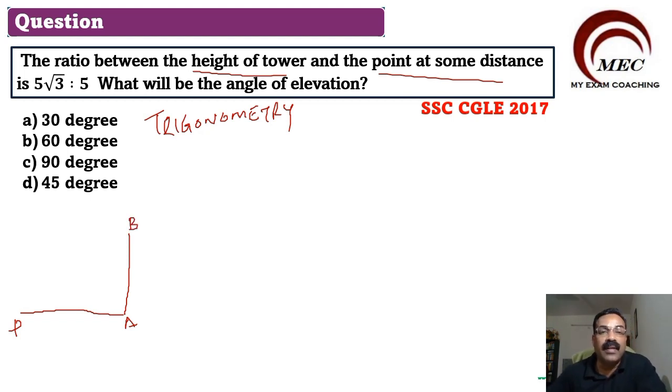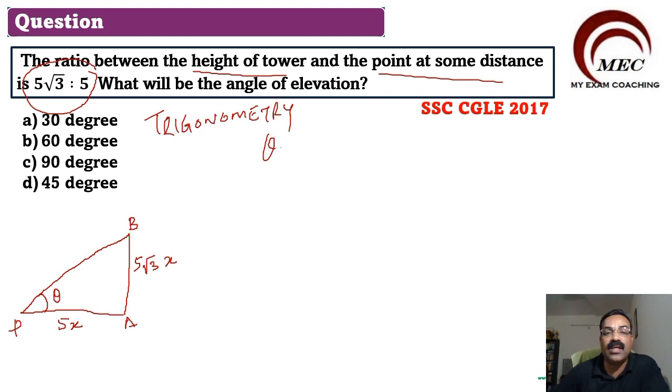So when the height of the tower is 5 root 3x, let us take it as 5 root 3x, and the distance, let us take it as 5x. Why are we taking 5 root 3x and 5x? Because we have the ratio given, 5 root 3 and 5. What will be the angle of elevation? The angle of elevation from this point will be this angle. Let us take this angle as theta. What will be theta? That is what we need to find out.